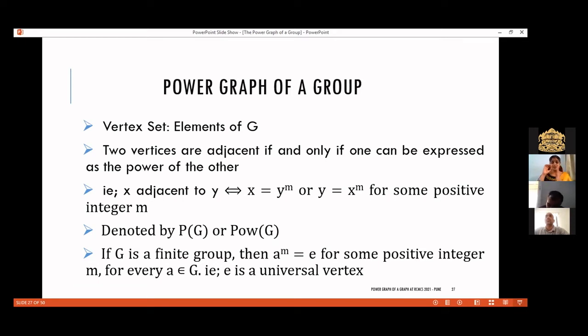And again, we are considering the special case, say P star G, where this universal vertex or the elements which commute with all other vertices are not taken into account. Such graphs are there. We will come to that also. Okay. Anyway, here what I require is, if G is a finite graph, then again the identity element E serves as a universal vertex for the power graph of a group.